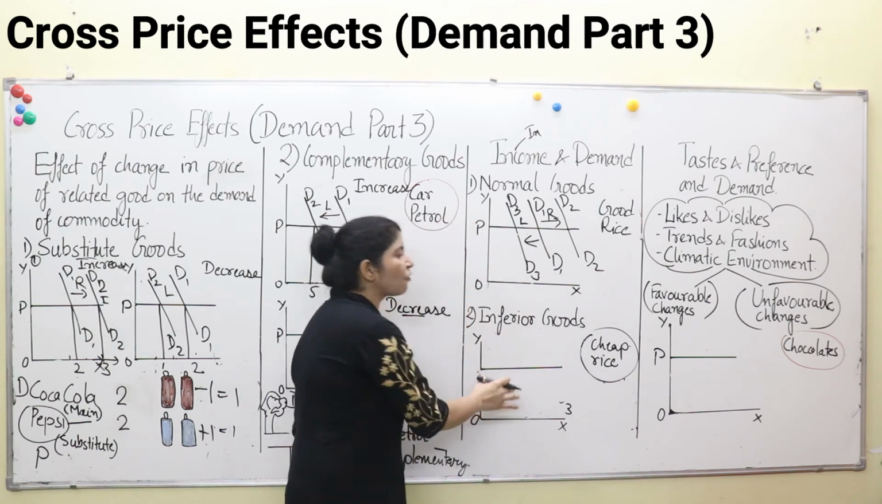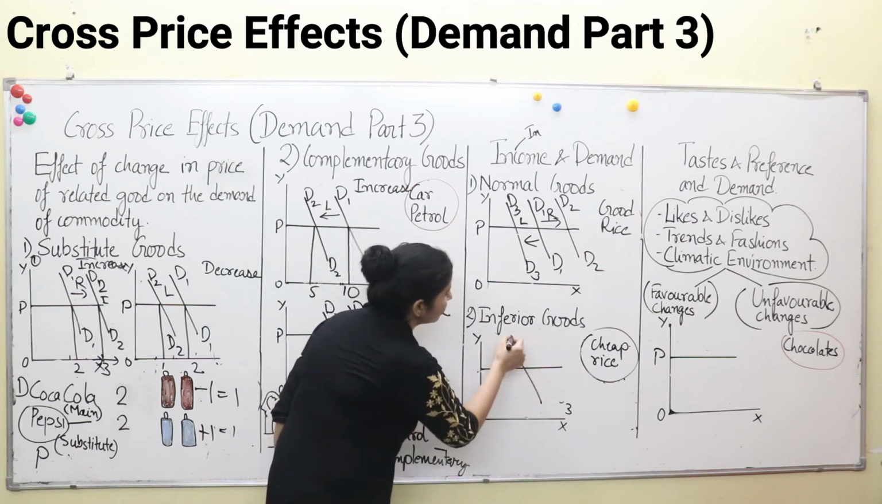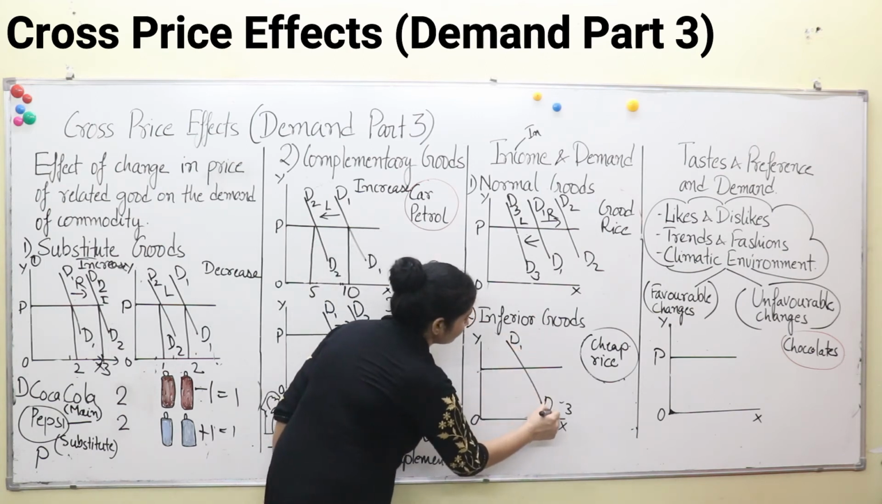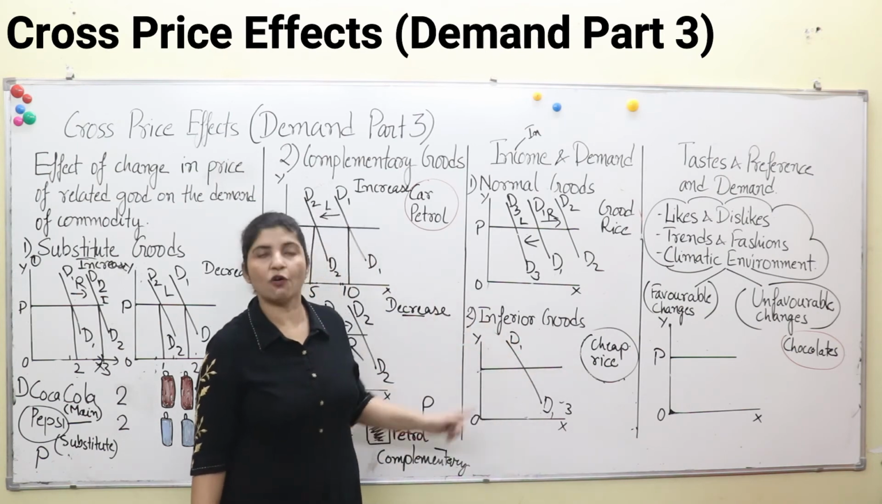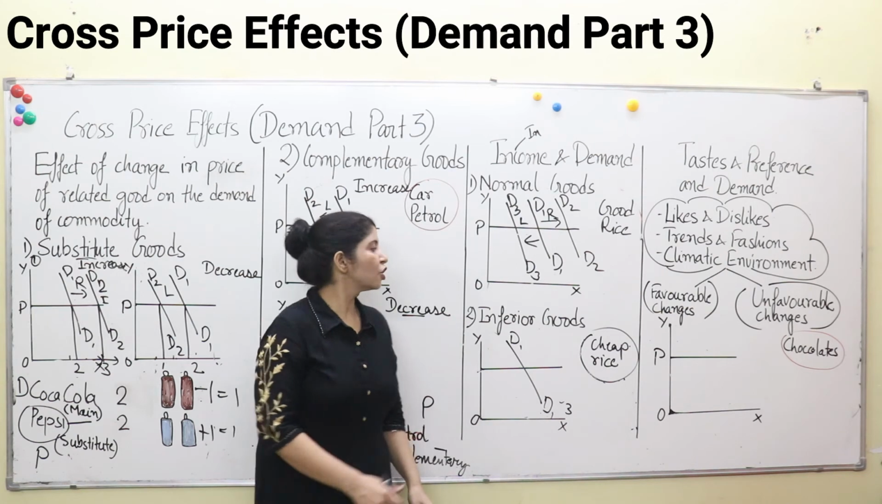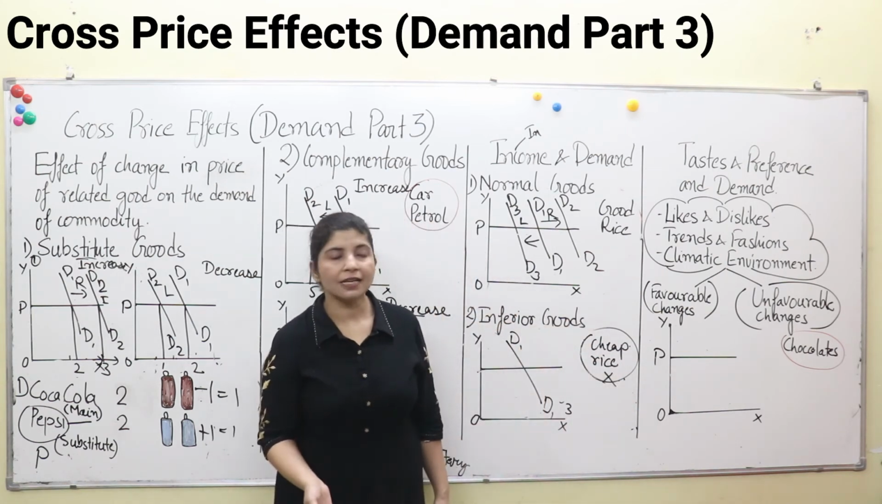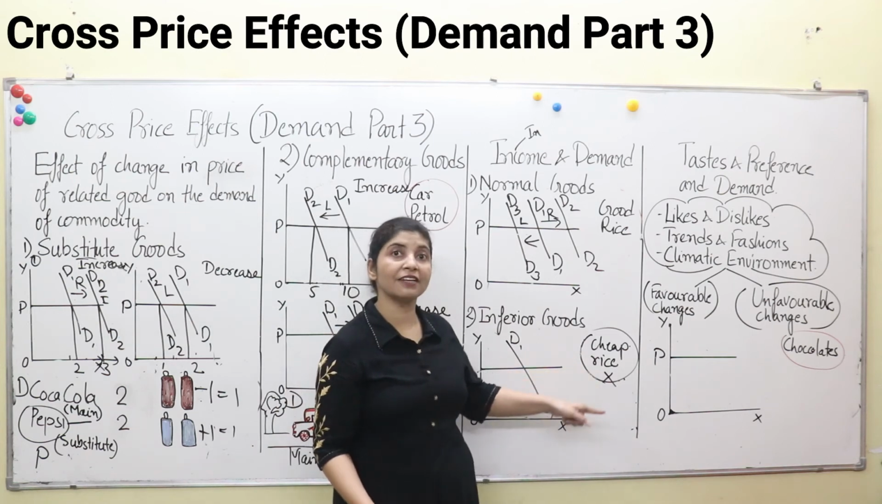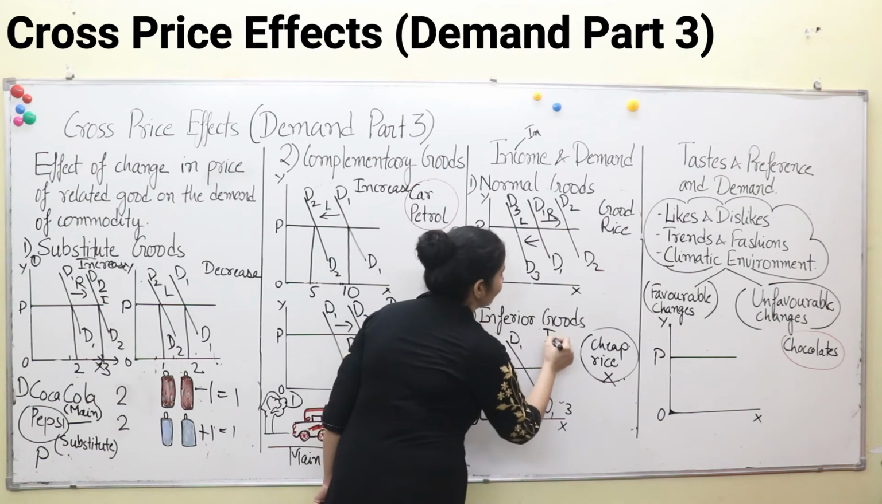Now the effect of income on the demand of inferior goods. This is our initial demand curve, D1. Now if income increases, what will happen? We will stop buying cheap rice. We will buy a good quality of rice. Then what will happen to the demand of cheap rice? It will decrease.